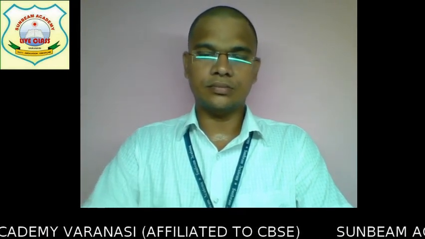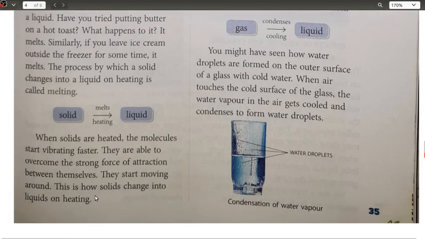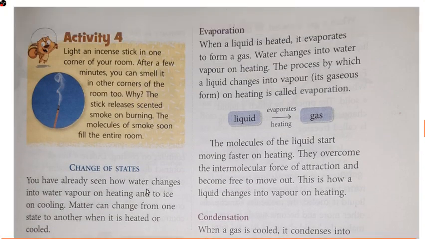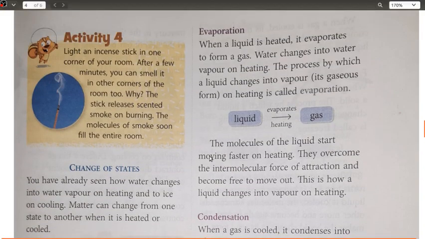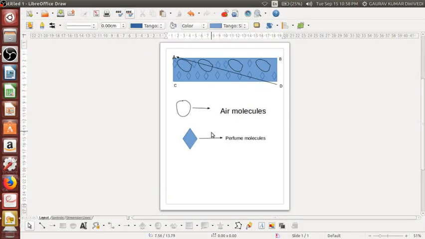ओके, नाउ लेट अस go ahead, but first let me share the screen to you. Okay, so here it is, this one. When solids are heated, the molecules start vibrating faster. They are able to overcome the strong force of attraction between themselves. They start moving around. This is how solid change into liquid. अब ये थोड़ा सा आपको समझना पड़ेगा, वही सेम चीज़ें होती हैं। ठीक है, हर चेंज ऑफ स्टेट में यही होगा। ठीक है, पहले टाइम देख लेते हैं। टाइम है, चलिए आपको लाइब्रेरी में मैं आपको ड्रॉ करके दिखाता हूँ।